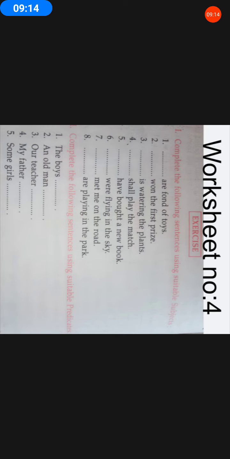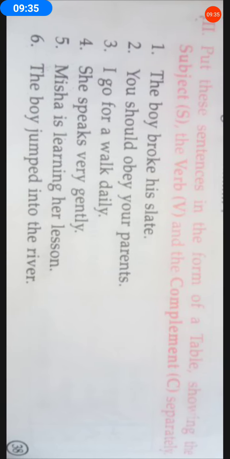You need to fill in the blank with a suitable subject. Now you already know what a subject is. Children, the second part of the worksheet has the heading: complete the following sentences using suitable predicate. You need to complete it with a suitable predicate.